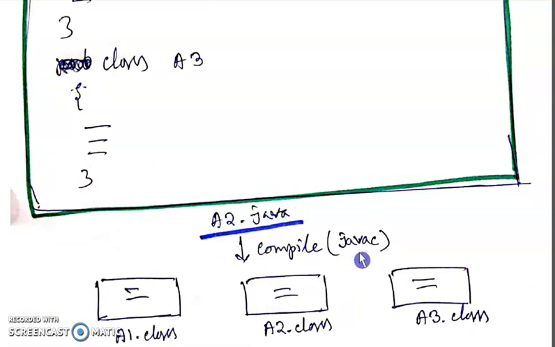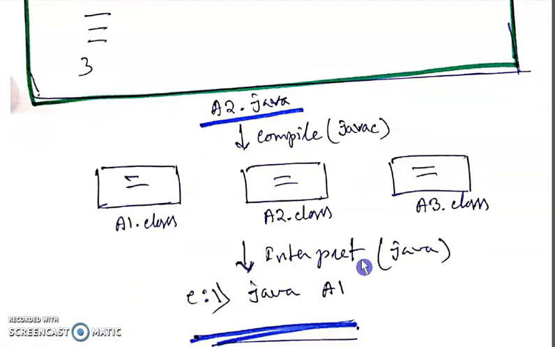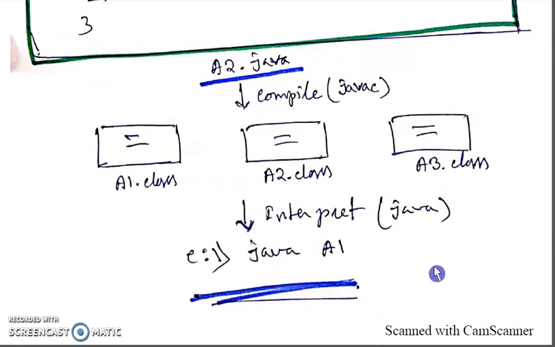Then after compilation using javac, you will get A1.class, A2.class and A3.class files. But at the time of interpretation you have to write java A1, because within the A1 class you have written the main function. So at the time of interpretation you have to write java A1. So I hope I have cleared your concept of how to give the source file name and what the general convention of giving a source file name is.